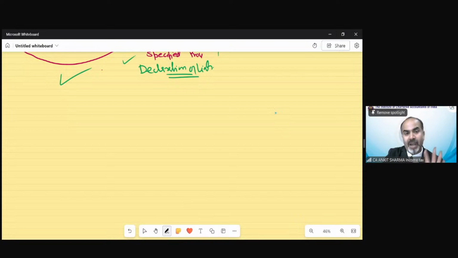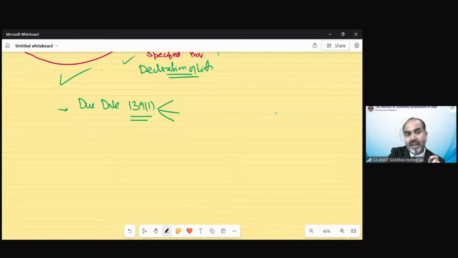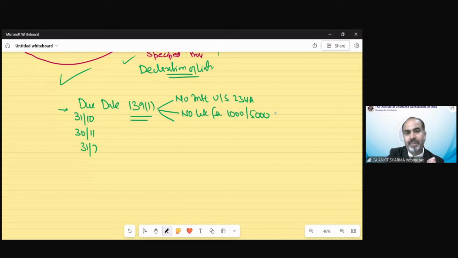So if you file the return on the due date under section 139(1), you have certain advantages, but this is not the last date, like the dates of 31st October, 30th November or 31st July. These are due dates having certain benefits, like no interest under section 234A and no late fees. The late fees could be 1,000 or 5,000. We are going to discuss it later in this chapter.